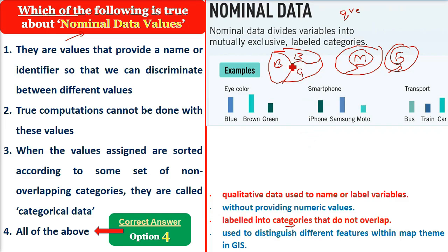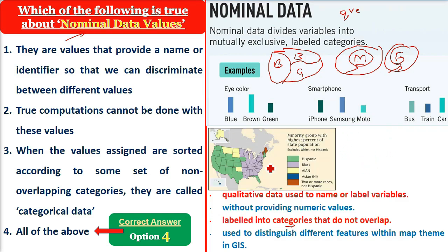For example, in GIS, nominal data is used to distinguish between different features in a map. Now understand nominal data like this. You have a United States map showing where the groups are staying. For example, Hispanic people are staying in one area, so Hispanic is a category. Hispanic, Black, Asian, all these are nominal data because they have separate boundaries being shown here.